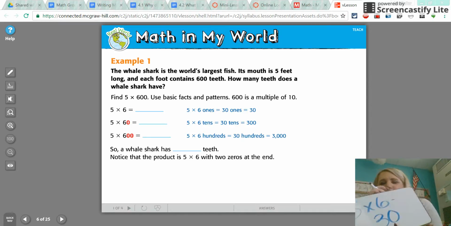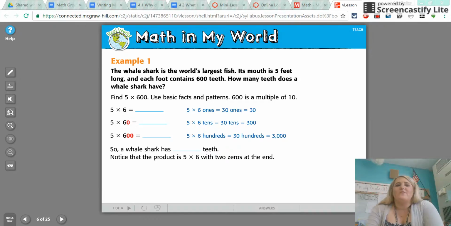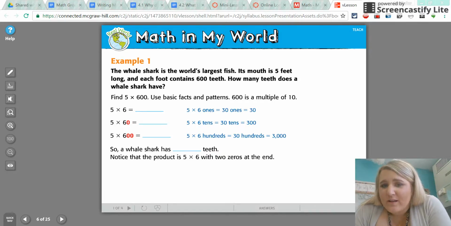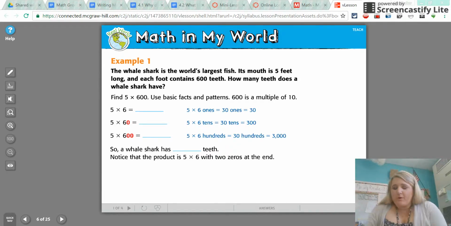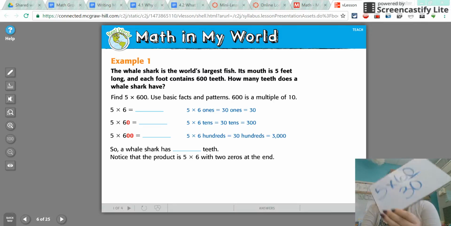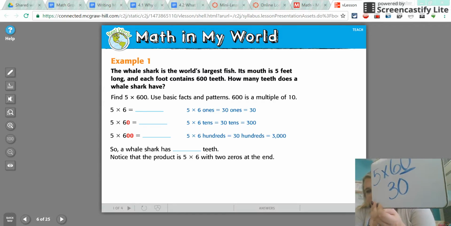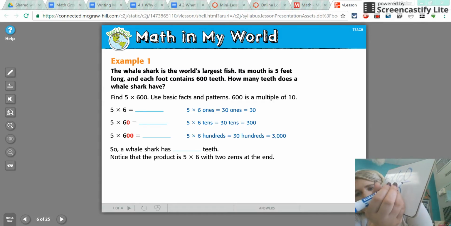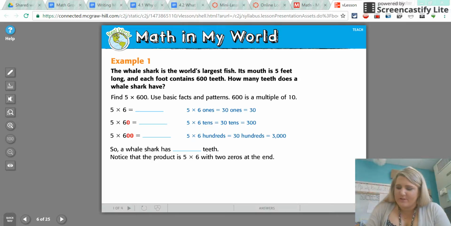Now we're not done because it just told us to find 5 times 600, and we don't have that yet. So what I'm going to do is add a 0 to my 6. If I add a 0 here, I'm going to have to add a 0 to my answer.